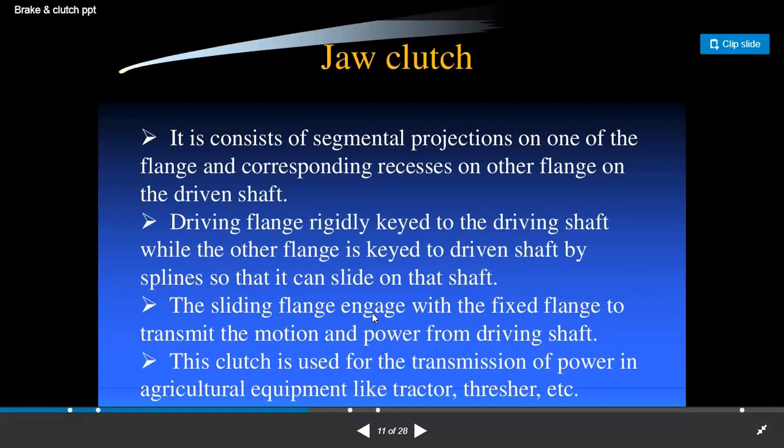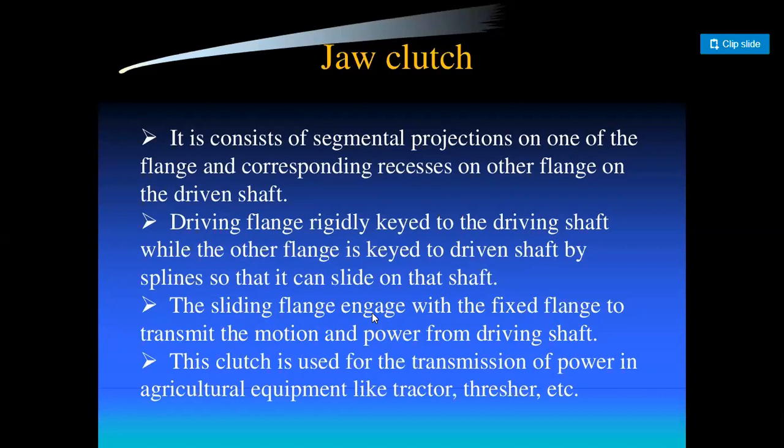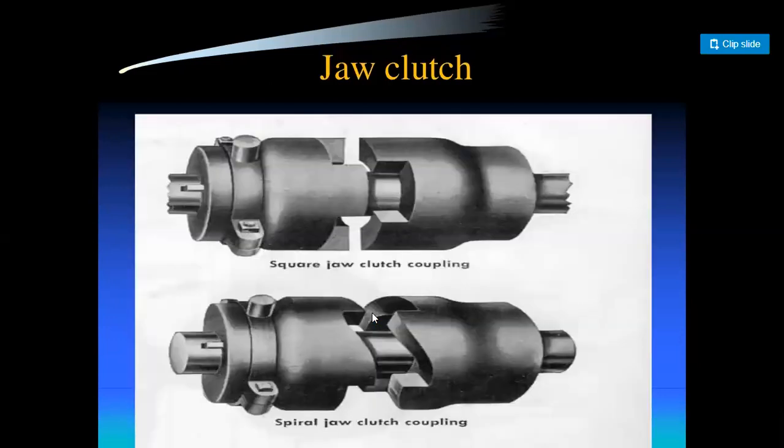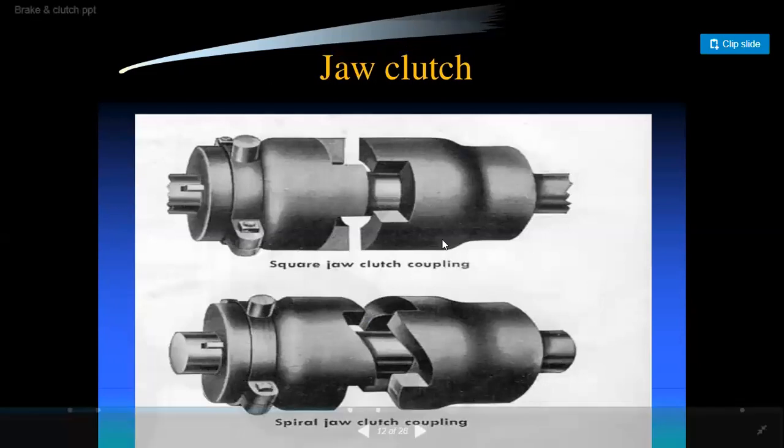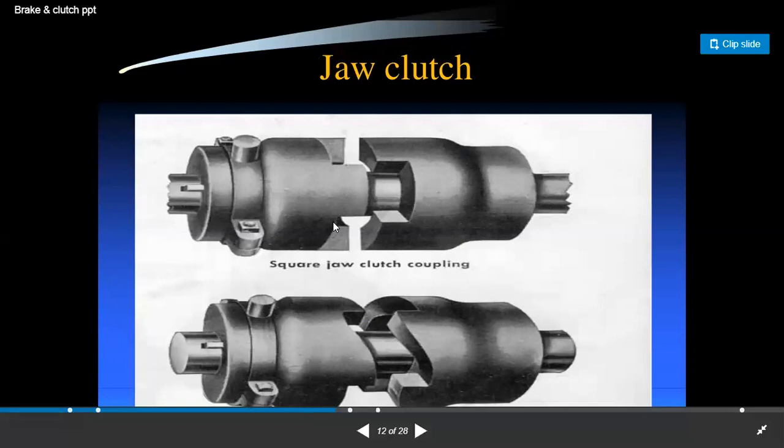This clutch is used for the transmission of power in agricultural equipment like tractors, threshers, etc. This is one kind of jaw clutch which is used to connect the driving shaft and driven shaft.